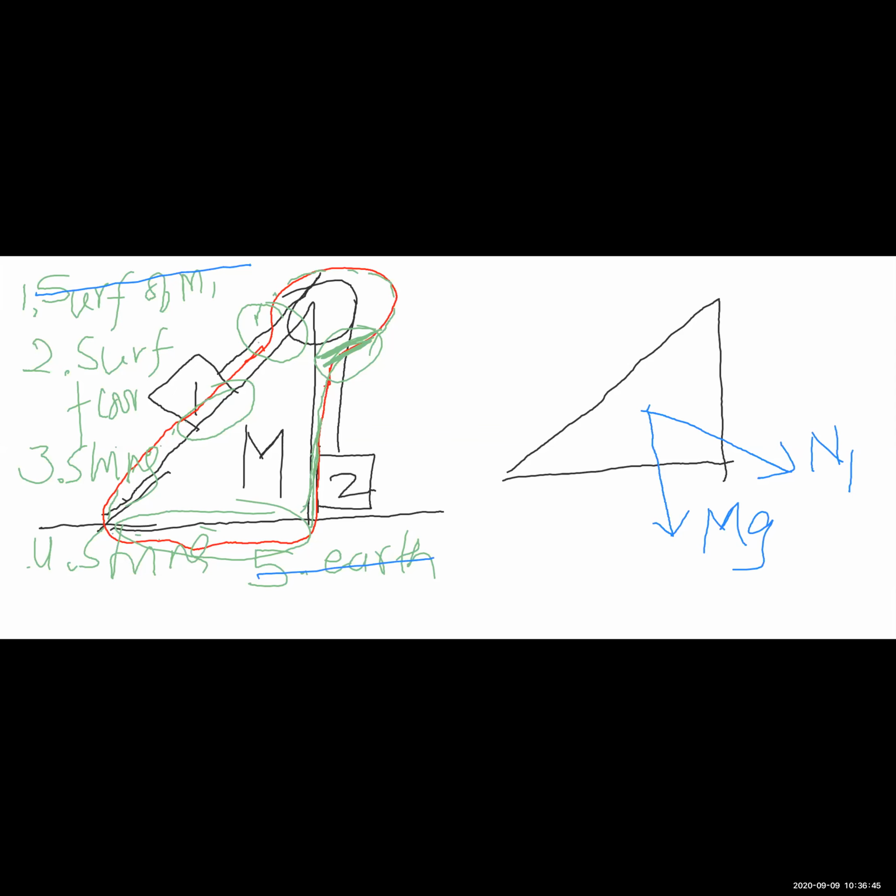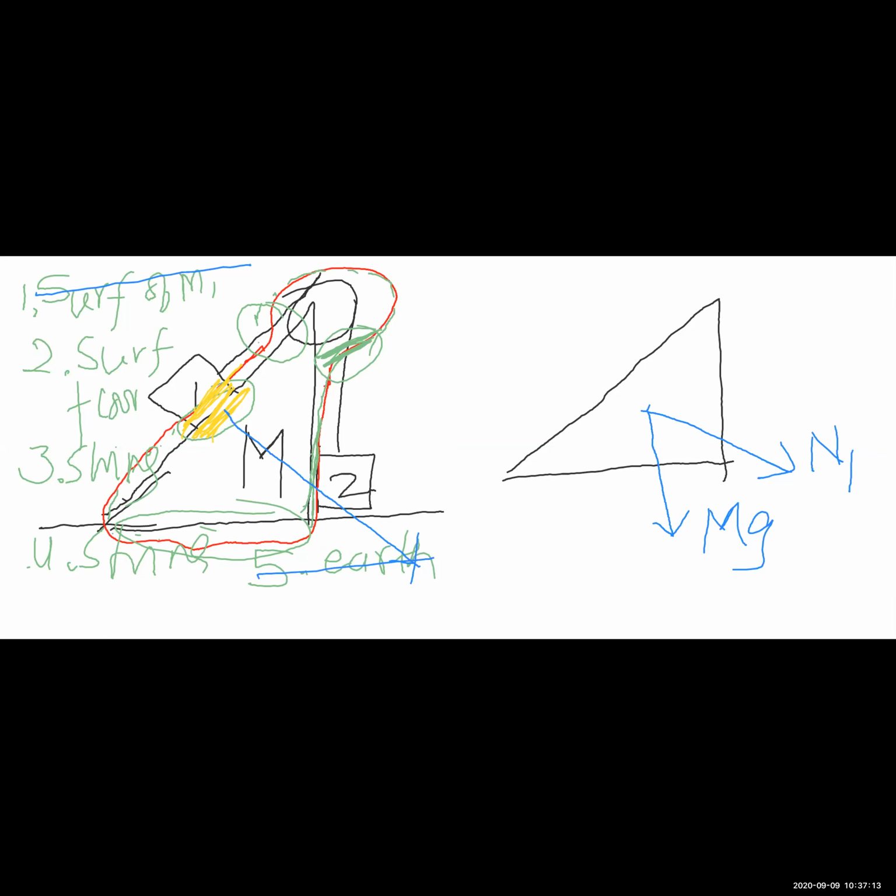ये मैंने कैसे बनाया? ये जो yellow line बनाई है, ये interacting surfaces. जो object one है, वो इस wedge को इधर push कर रहा है, perpendicular to the interacting surfaces. So the arrow N1 is perpendicular to the yellow lines that I have drawn.